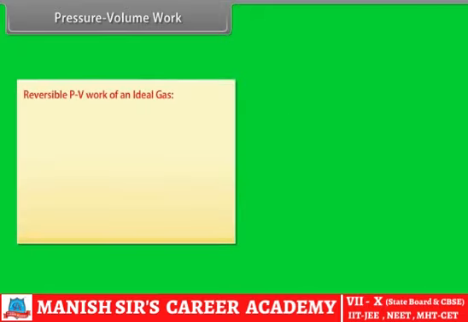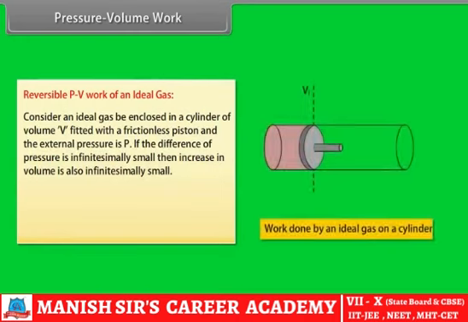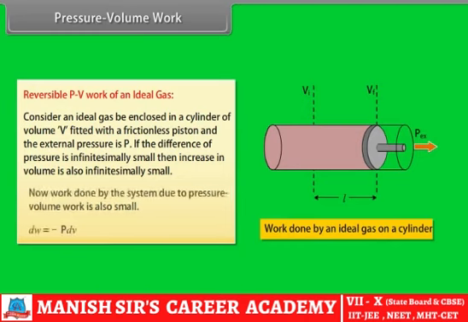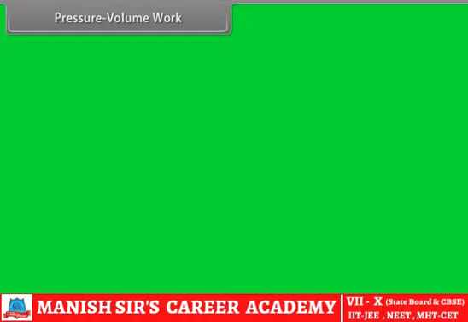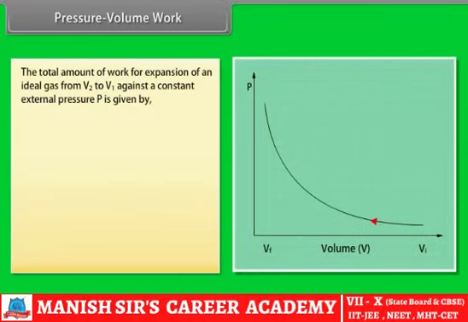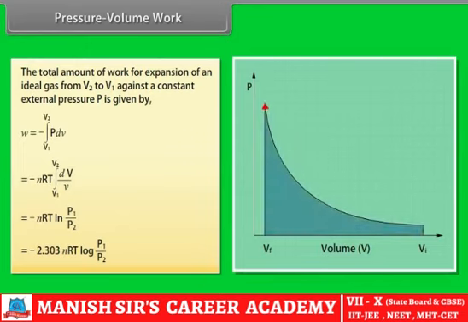Reversible PV work of an ideal gas. Consider an ideal gas enclosed in a cylinder of volume V, fitted with a frictionless piston, and the external pressure is P. If the difference of pressure is infinitesimally small, then the increase in volume is also infinitesimally small. Now, the work done by the system due to pressure-volume work is also small. The total amount of work for expansion of an ideal gas from V1 to V2 at constant temperature is given by minus 2.303 nRT log P1 upon P2.